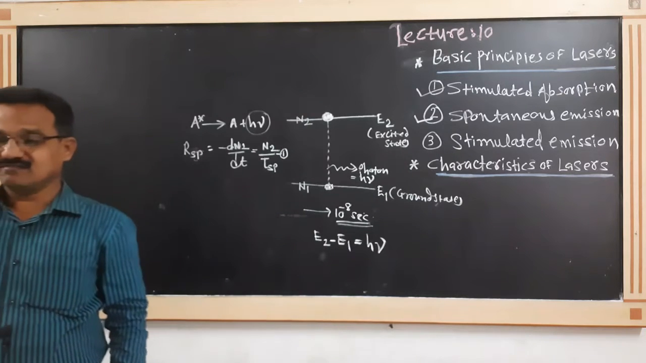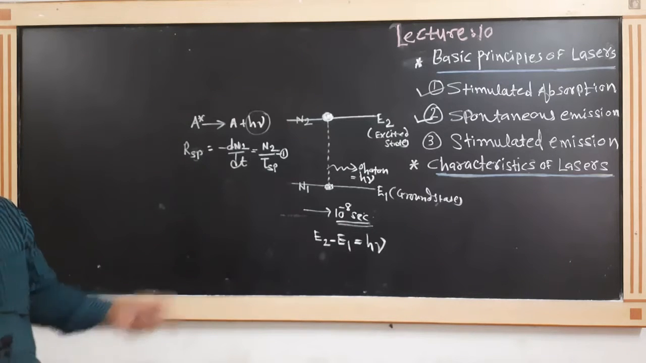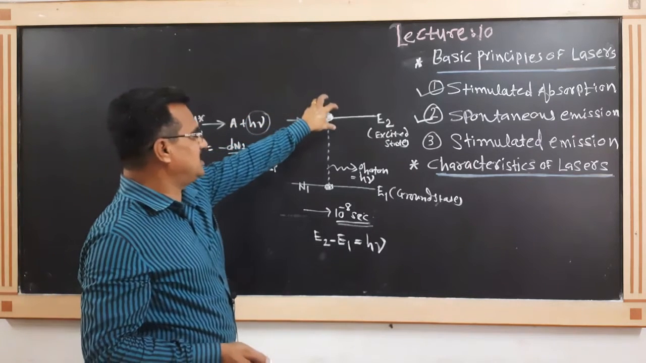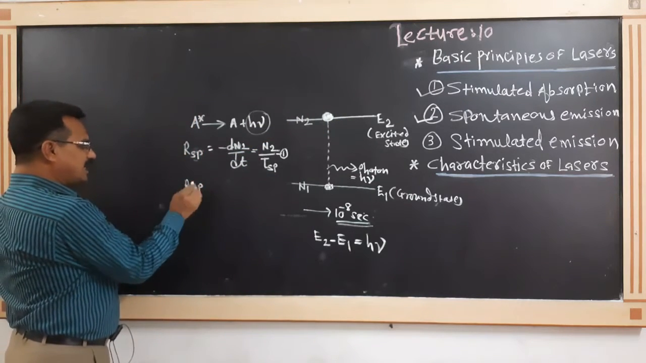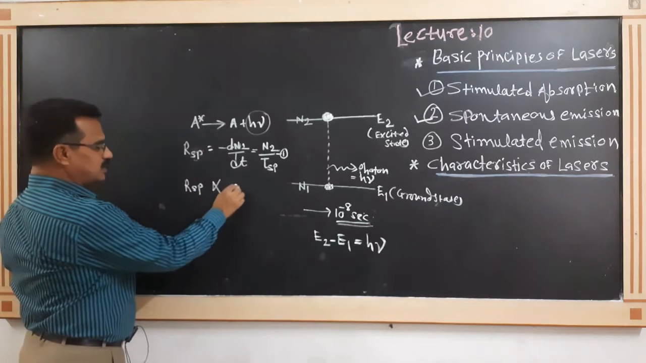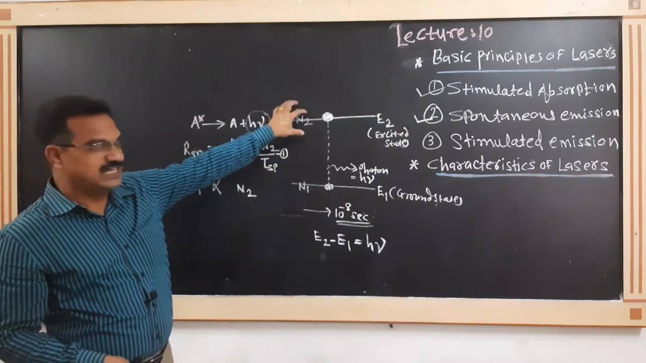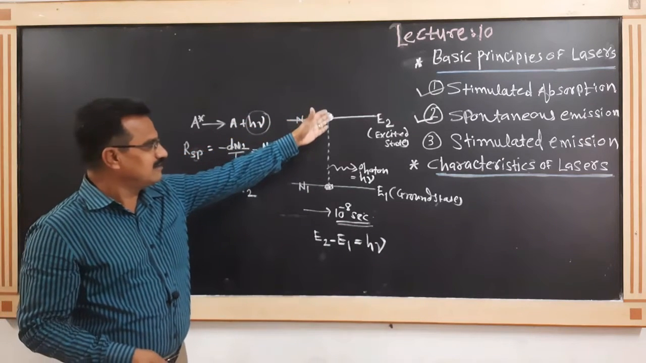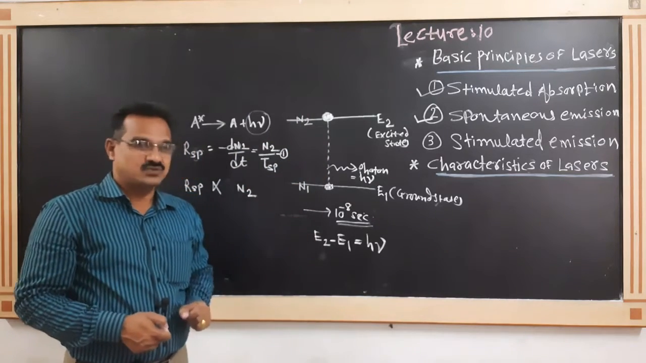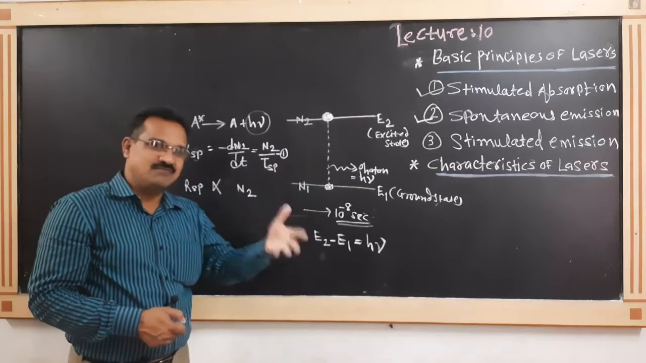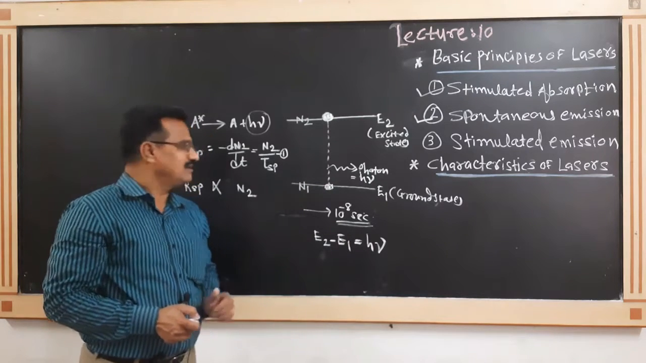Again, remember on what factor this spontaneous emission depends. It depends upon the number of electrons present in the excited state. It means that the rate of spontaneous emission is directly proportional to the number of atoms present in the excited state. If the number of atoms in the excited state is more, then the rate of spontaneous emission is more. Means more electrons are jumping from higher level to lower level, which means more photons are emitted per second. That is the rate of spontaneous emission.